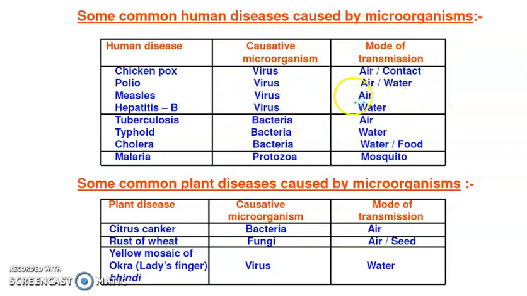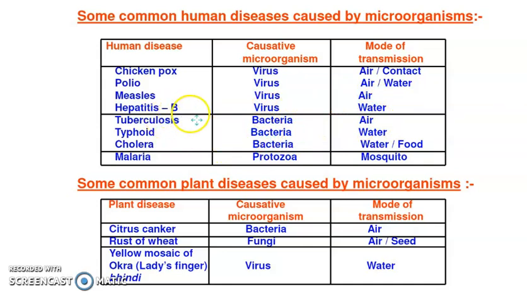Here, the mode of transmission. Mode of transmission means the way by which the disease is spread. For example, chickenpox can be spread by air or when you touch a person who is having chickenpox. Polio can be spread by air or by water. Measles can be spread by air. Hepatitis B is spread by using infected water. Now, diseases like tuberculosis, typhoid and cholera are caused by bacteria, but their mode of transmission is different.